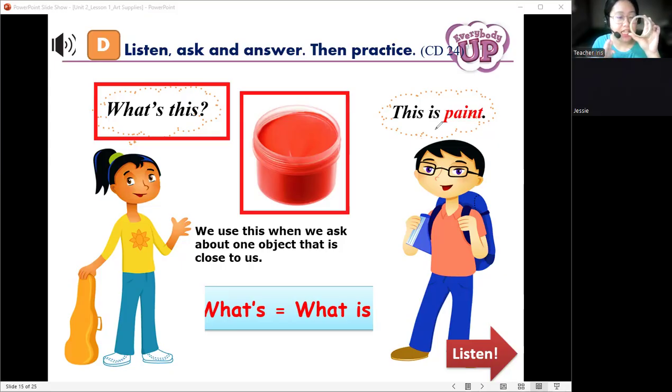This is tape. Very good. Wow, good job. So when we say what's, it is a shorter version of the words what is. So for us to say it more conveniently, we will use what's instead of what is. Okay, so we will use what's only, for it to be shorter than what is. So that is our question.